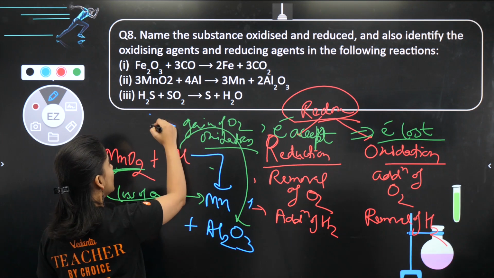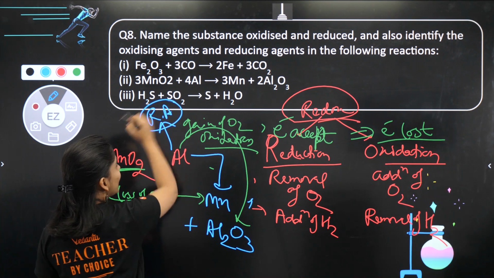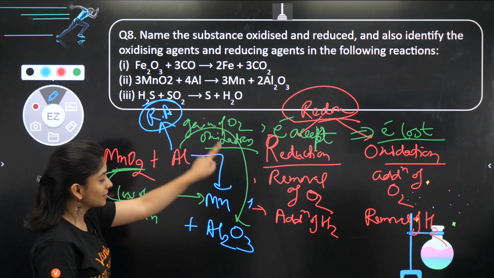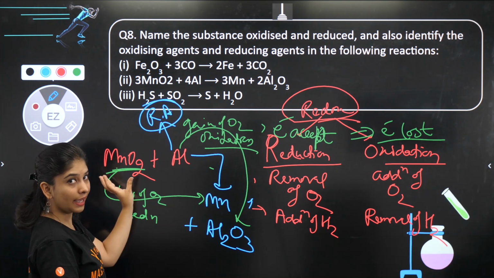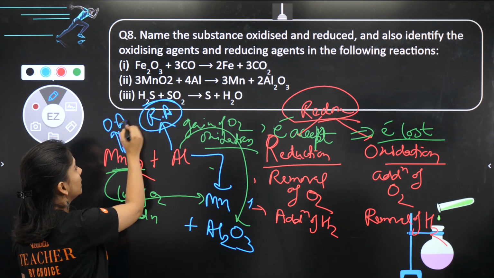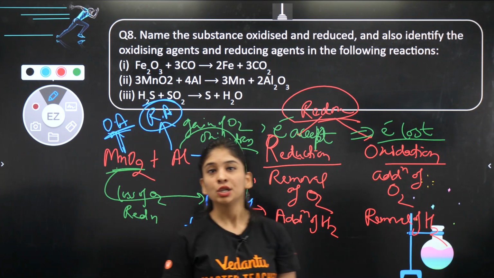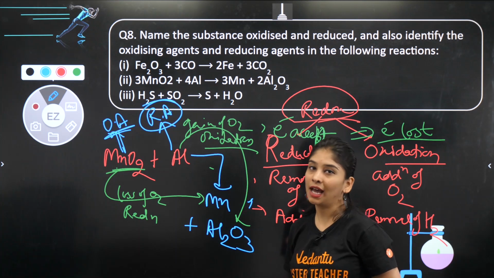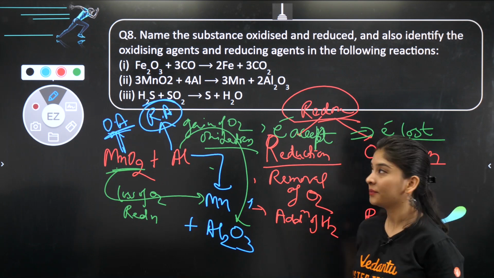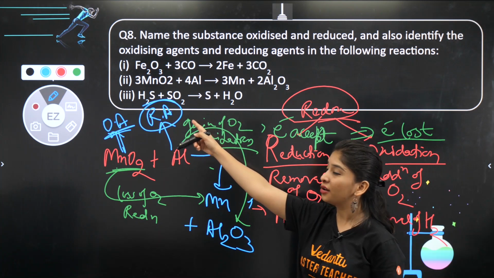So this is acting as RA. Aluminium is acting as a reducing agent. अब अगर इसका ऑक्सीडेशन हो रहा है तो डेफिनेटली कौन कर रहा है? ये, by providing oxygen. So ये क्या है? OA. That is oxidizing agent. So we have our oxidizing agent, we have our reducing agent. I hope funda is super duper clear. Right? तो जल्दी से I'm waiting for your response.